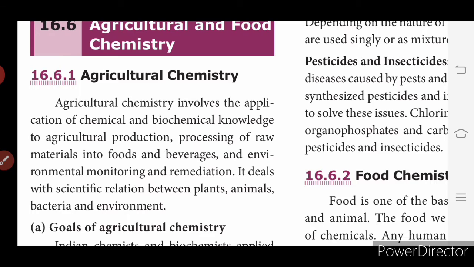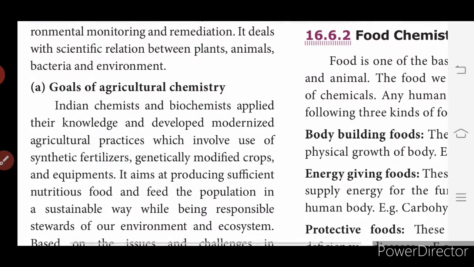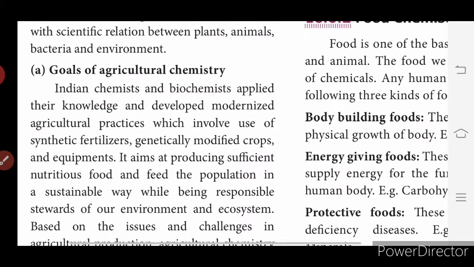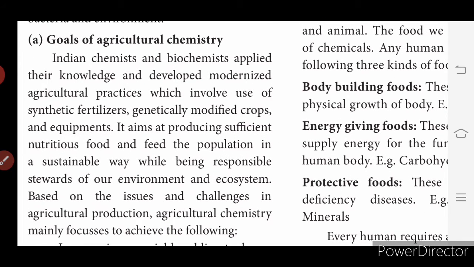So what are the goals of agricultural chemistry? For what purpose are we using chemistry in the field of agriculture? Indian chemists and biochemists applied their knowledge and developed modernized agricultural practices, which involve the use of synthetic fertilizers, genetically modified crops and equipment.